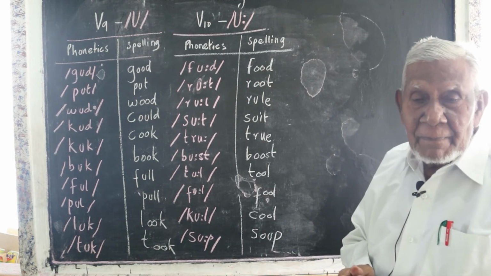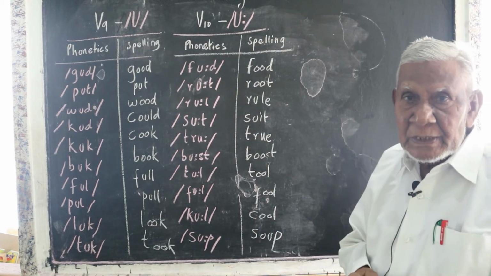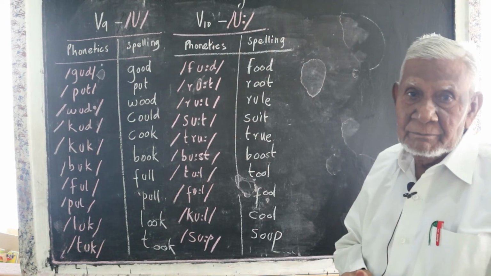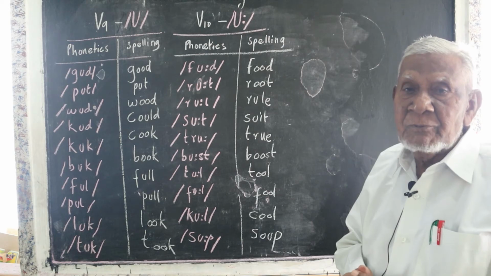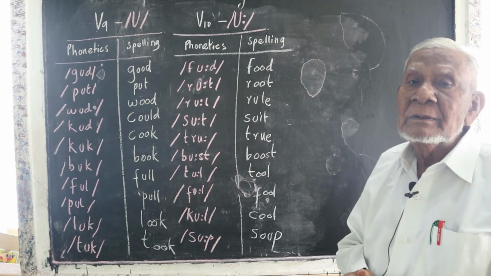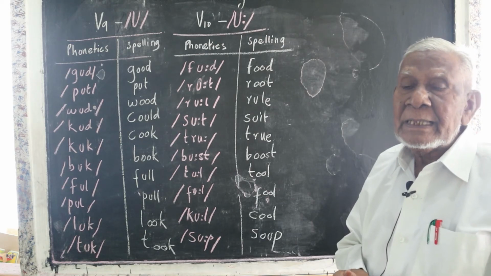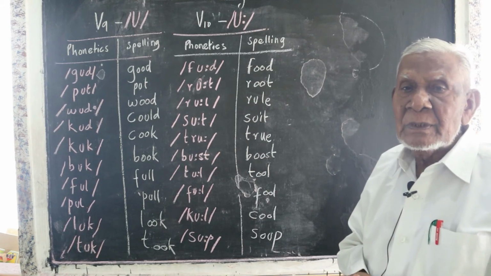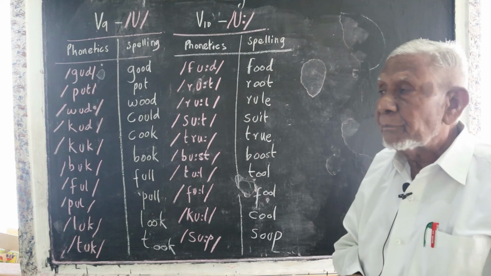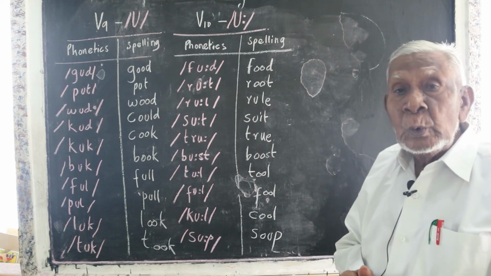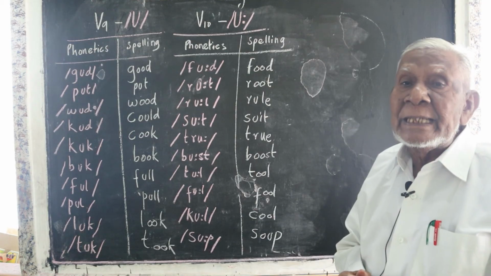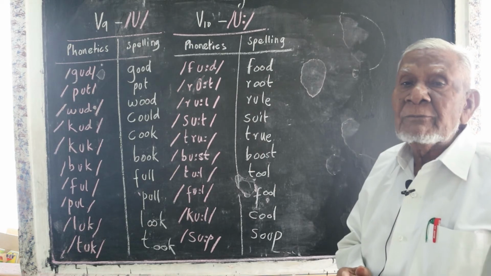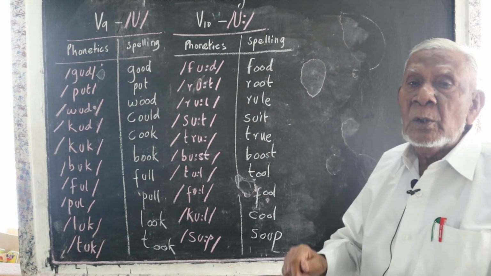But actually, its pronunciation is different. This food is good. Please correct yourself. Then, root, R-O-O-T. The root of the tree has gone deep.